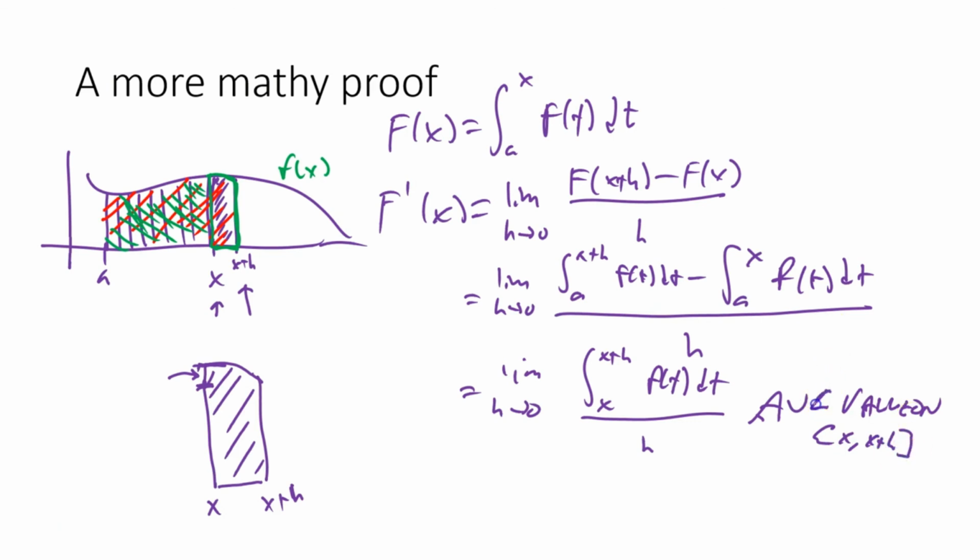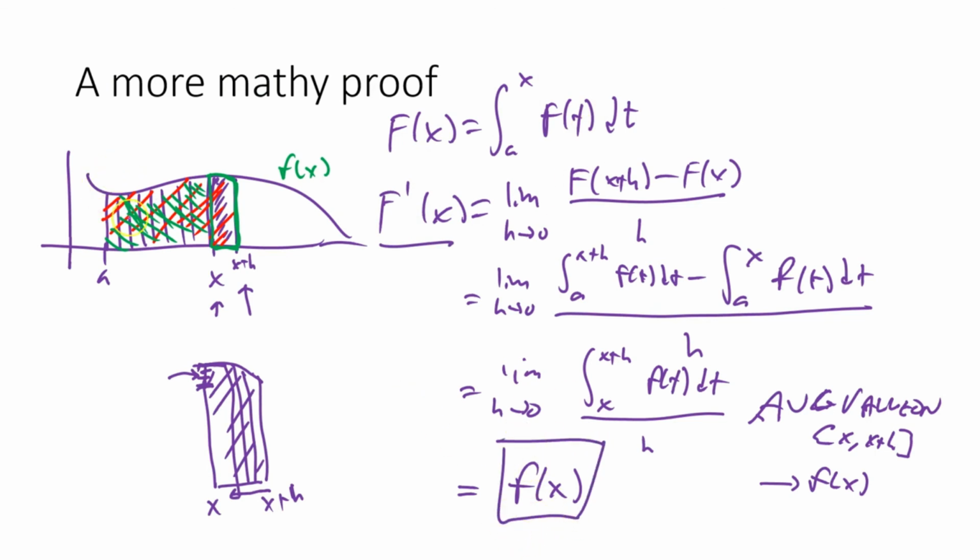Okay, so that is our average value from x to x plus h, and h is turning into 0. So h is turning into 0, which means this value is going to get closer and closer in here. The closer that value comes in, the more these two vertical values are going to be closer together. So as x plus h is closer to x, the average value is going to be approaching f of x. So this limit is equal to little f of x. So we've just shown by limit definition that the derivative of the accumulation function is indeed equal to the function that you are integrating. That's crazy.